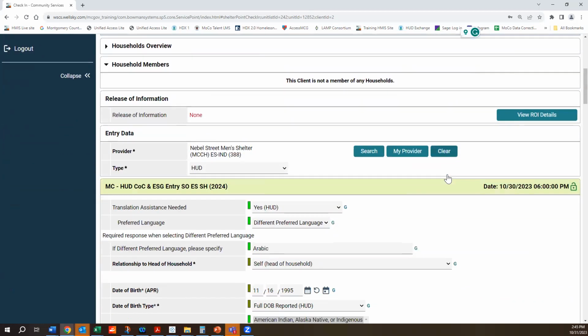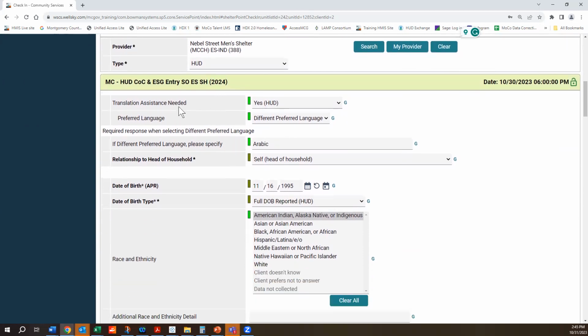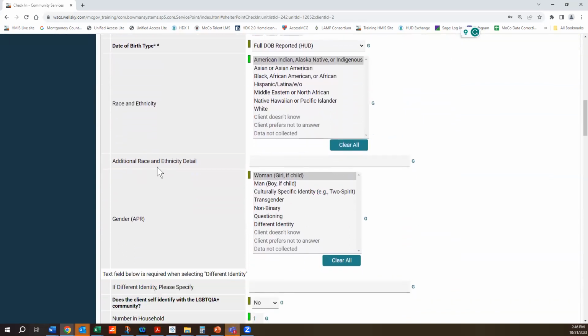Now, if you scroll down here, the entry sub-assessment for shelters is also available right here. So you can fill this out here. Again, the same questions that we saw on the other end for permanent supportive housing are here too. So translation assistance needed, we would have answered here. Yes, and these are the follow-up questions. If you scroll down, there's race and ethnicity that's combined, right? There's additional race and ethnicity detail here.